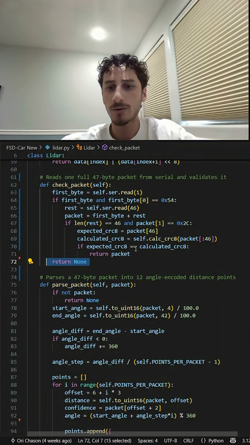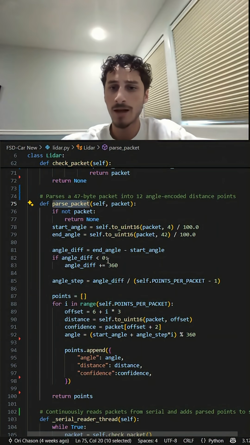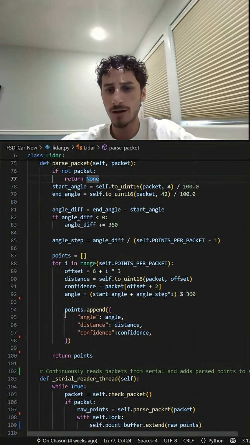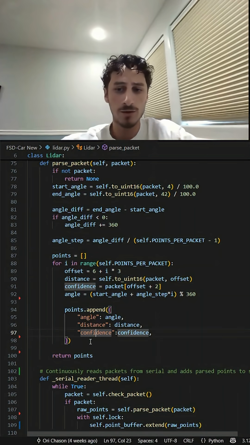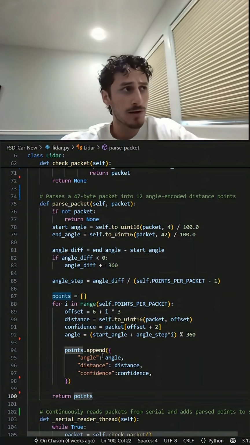All right. After we return the packet, we are going to pass it into this function called parse packet. And right here, it's going to get us those 12 points I said per packet. So every packet contains 12 angles. And that's all this function does. It goes through that packet and parses it into points, where you can see right here, I'm appending to my list angles, distance, and confidence for each point, and then I return that list of points. That's pretty much it for checking and parsing.